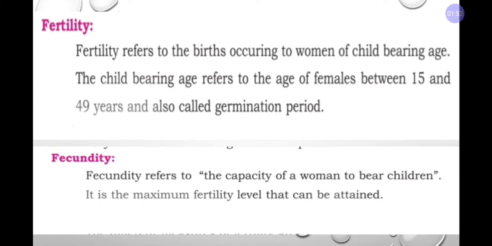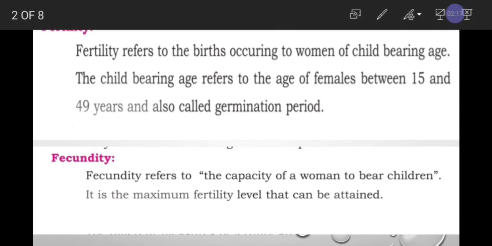Next, moving on to fecundity. What is fecundity? It refers to the capacity. The word capacity is very important here. The capacity of a woman to bear a child. It is the maximum fertility level that can be attained. The word capacity is very important. Even this may be asked for 1 mark.